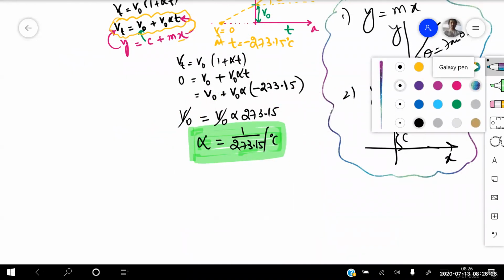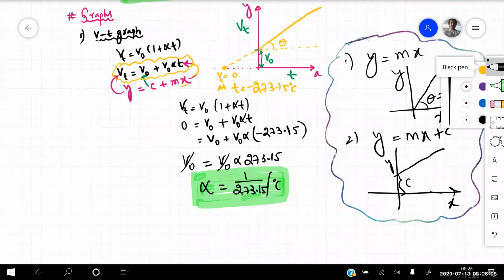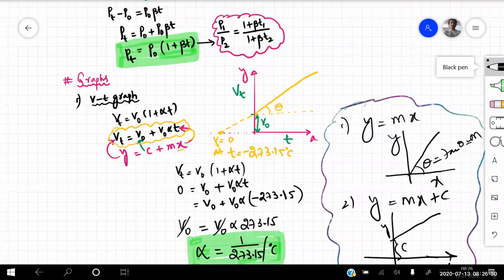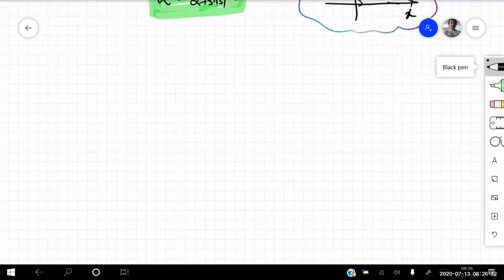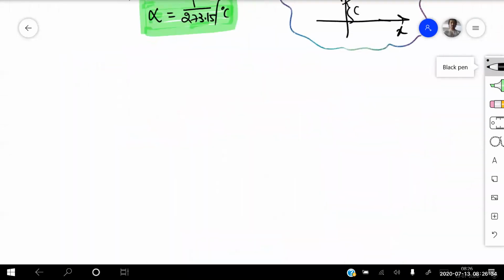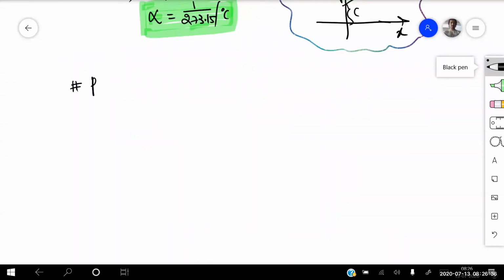What graph have we done right now? The VT graph. Let us go for the next one, that is nothing but the PT graph.